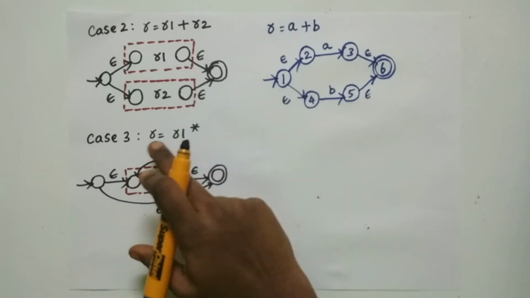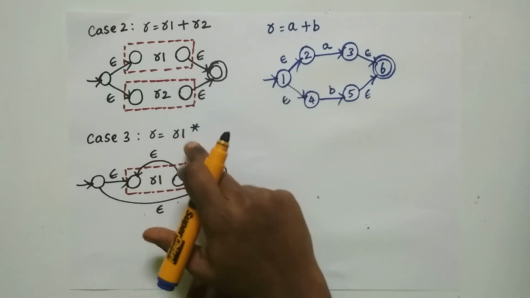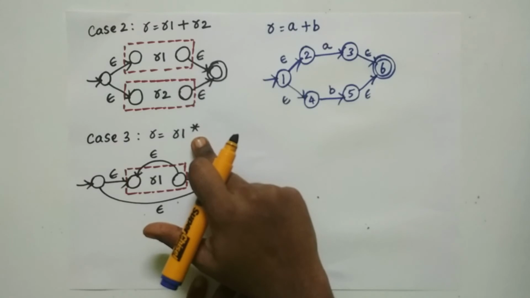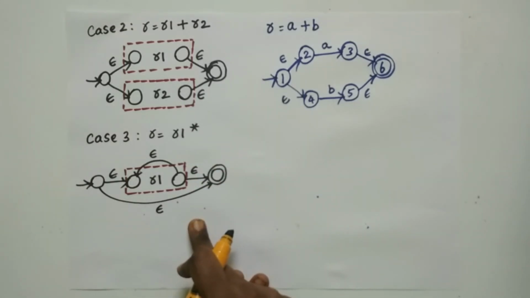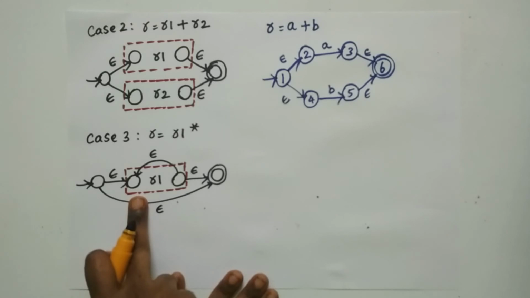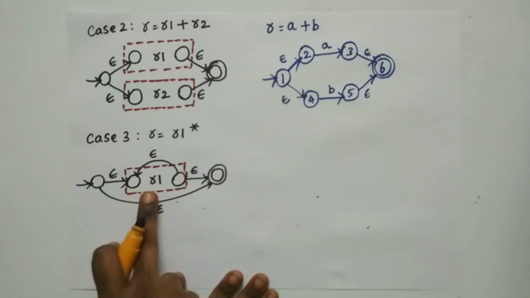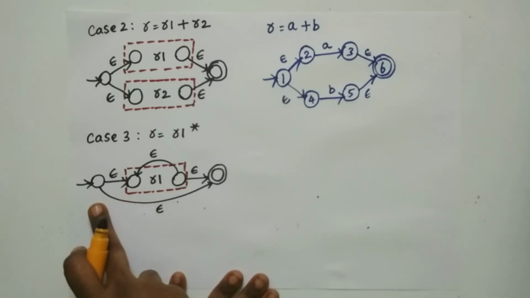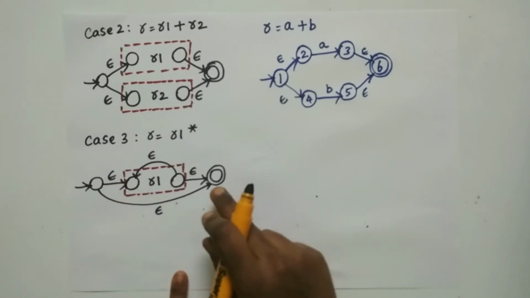When R equal to R1 star, if there exists a regular expression like this, then there exists an automata according to Thompson's construction. So you should create an automata for the regular expression R1, and then for R1 star equal to R. For the regular expression R, how does the finite automata exist? You should have a new initial state and a new final state.